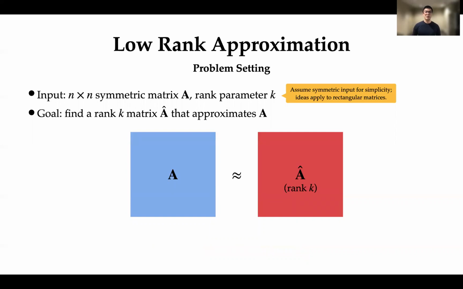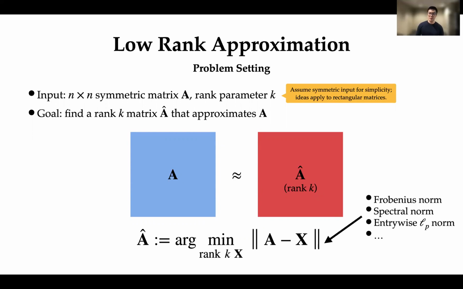So I'll start off by defining the low rank approximation problem. In this problem, we're given as an input an n by n symmetric matrix A, as well as a rank parameter k. And our goal is to find a rank k matrix A hat that approximates A in some sense. Usually, this A hat is found by finding the matrix X that minimizes A minus X in some norm over the space of all rank k matrices X. Here, the norm can be chosen to be the Frobenius norm, spectral norm, or the entry-wise Lp norms, or a variety of other selections. But for the purposes of this talk, we'll be focusing on the spectral norm.